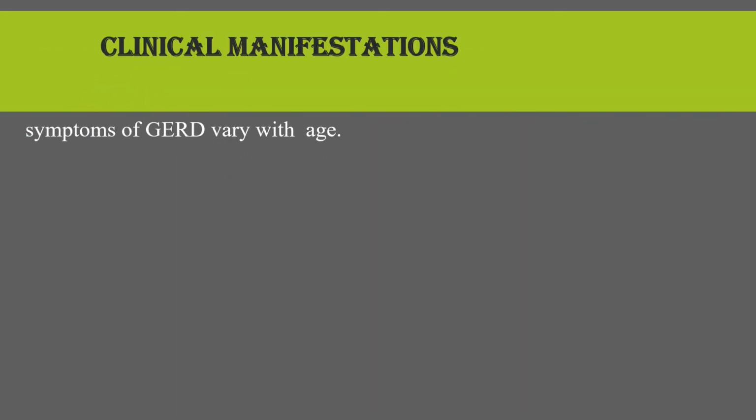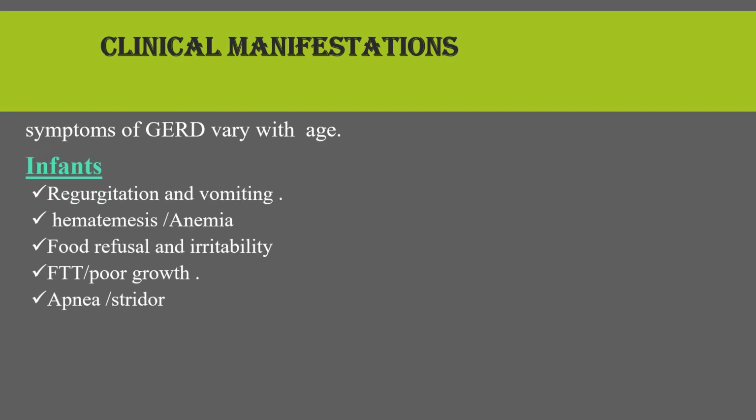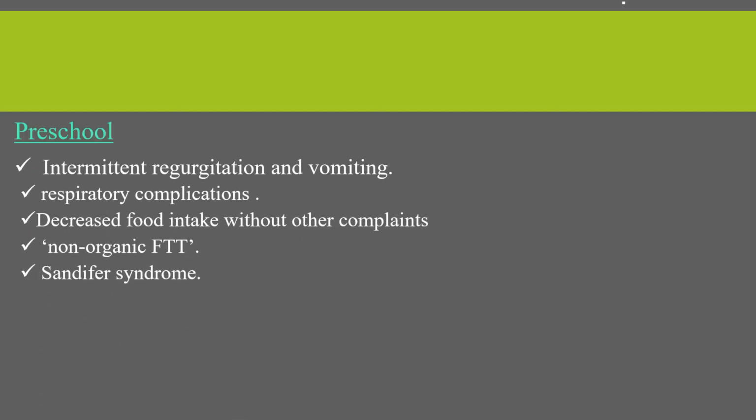Regarding clinical manifestation, symptoms of gastroesophageal reflux disease vary with age. In infants, regurgitation and vomiting, hematemesis which predisposes to anemia, food refusal and irritability, poor growth and failure to thrive, and also apnea and stridor are the clinical manifestations. Whereas during preschool age, intermittent regurgitation and vomiting, respiratory complications, decreased food intake without other complaints, non-organic failure to thrive, and Sandifer syndrome can occur.